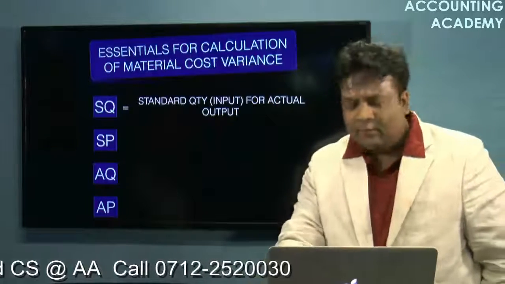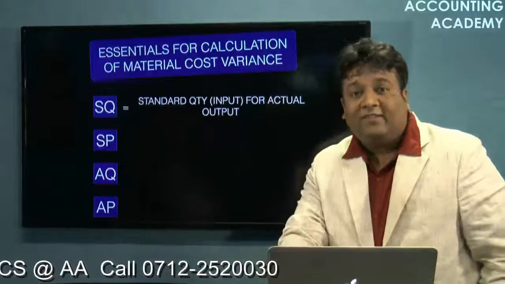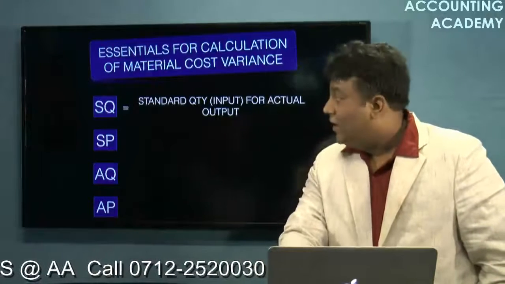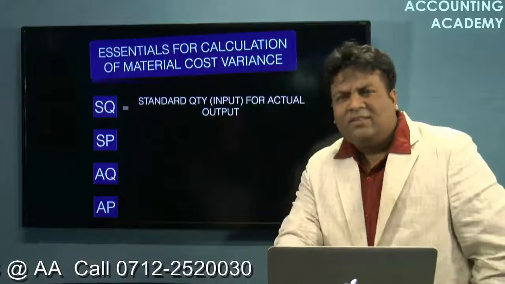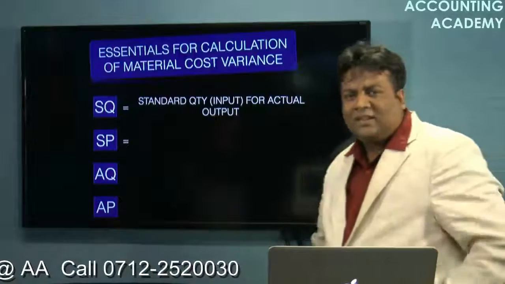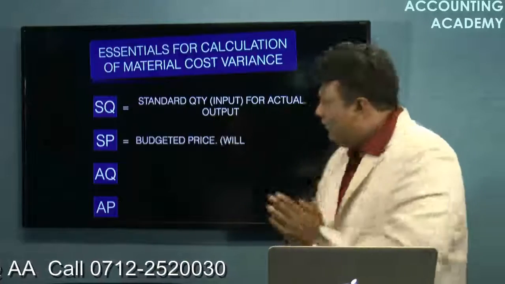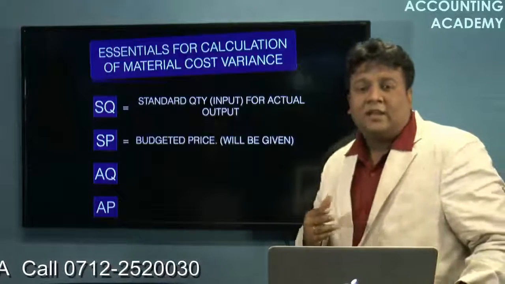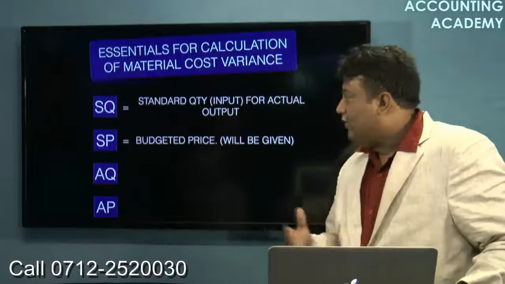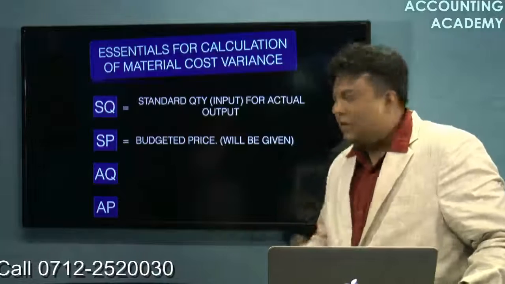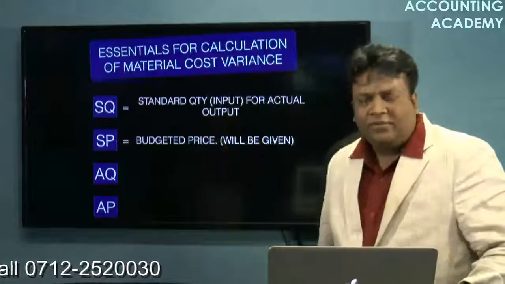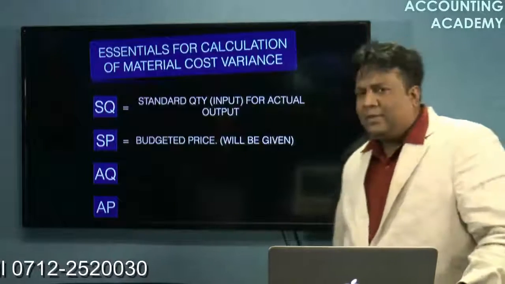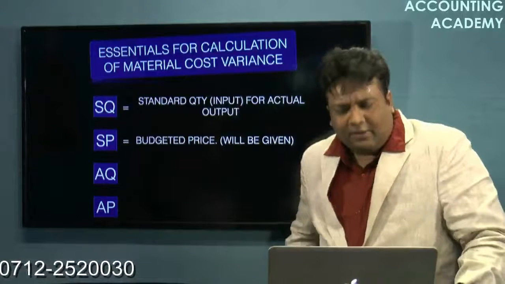What else? We need the SP. SP stands for standard price. How to calculate the standard price? Standard price is simply the budgeted price. We must have prepared the budget. Whatever price we had taken into consideration while preparing the budget, that price is called the standard price. And this usually will be provided in the question. It will be given in the question.